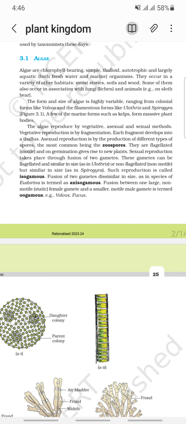Sexual reproduction takes place through fusion of two gametes. These gametes can be flagellated and similar in size as in Ulothrix, or non-flagellated, non-motile, but similar in size as in Spirogyra. Such reproduction is called isogamous. Fusion of two gametes dissimilar in size as in species of Eudorina is termed anisogamous. Fusion between one large, non-motile female gamete and a smaller, motile male gamete is termed oogamous. Example: Volvox.